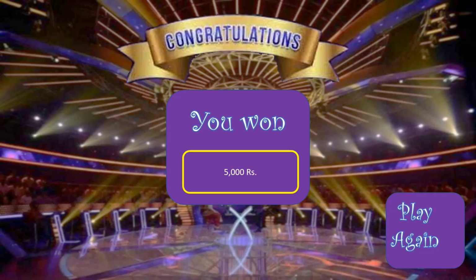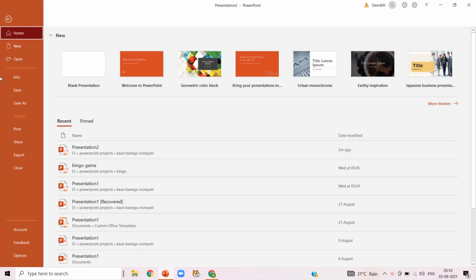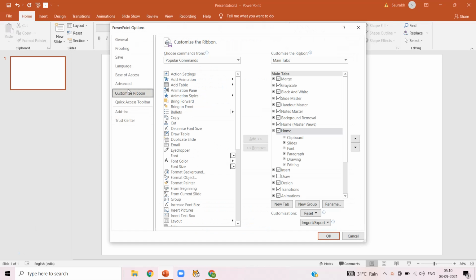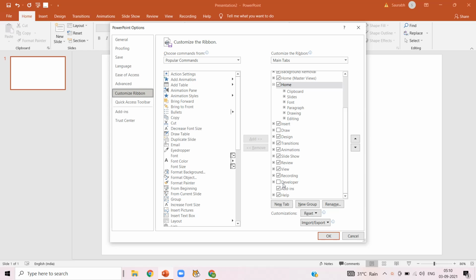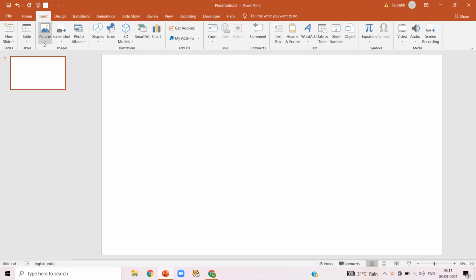Happy coding! We are going to start with a blank slide. Click on File, click on Options. Now click on Customize Ribbon and there is an option called Developer. Tick over there. Click on OK. Now you can see the Developer option is on the toolbar. Now click on Insert, Picture, This Device.